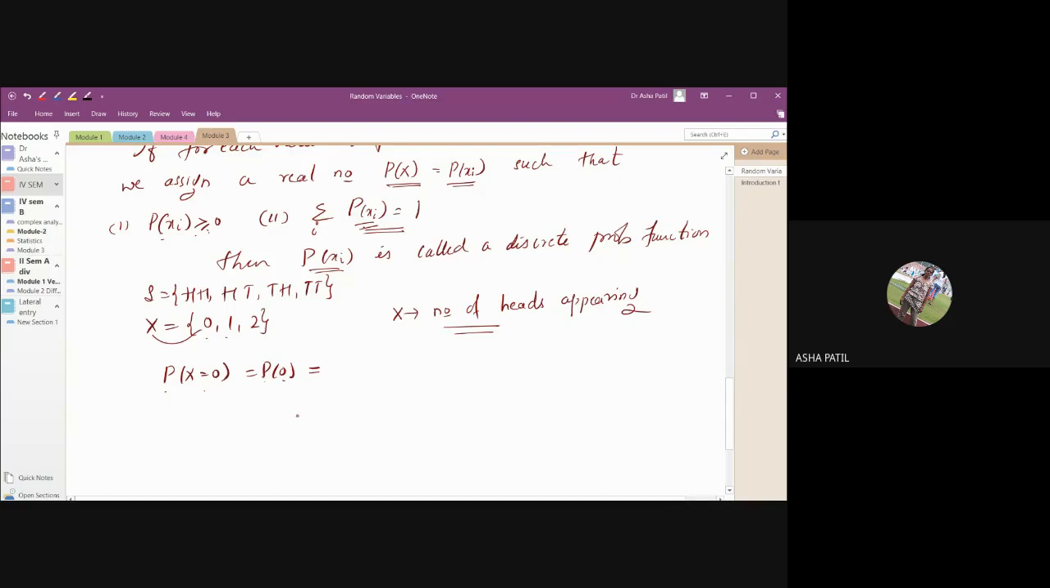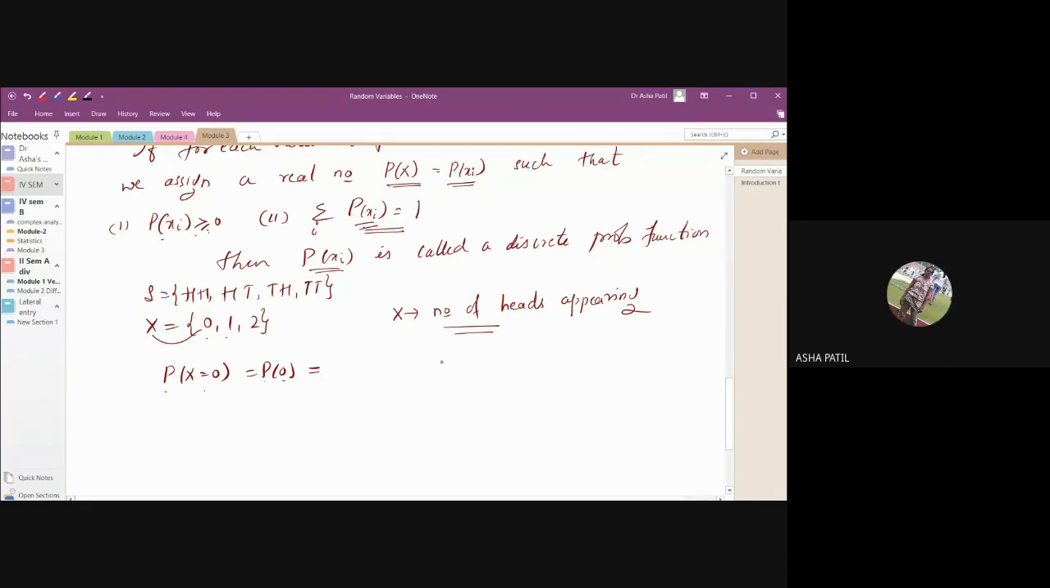We defined probability yesterday. What is the probability of 0? 1 by 3.